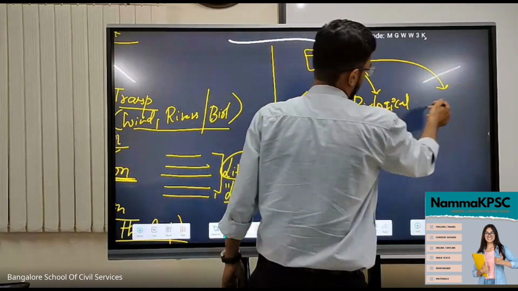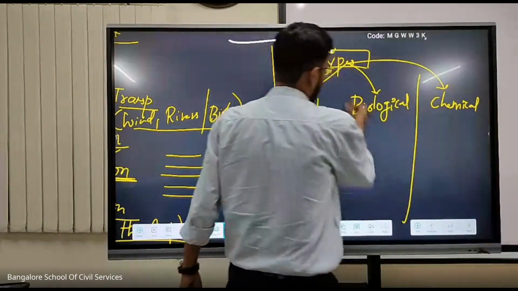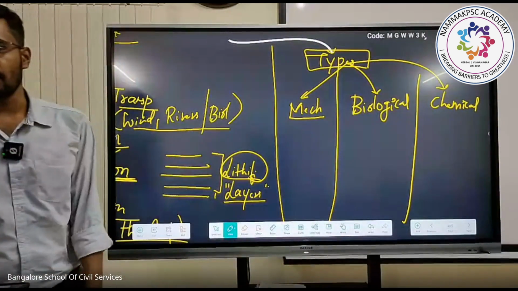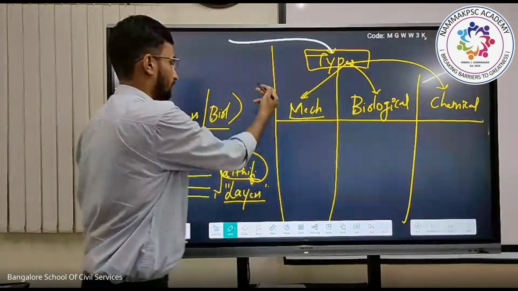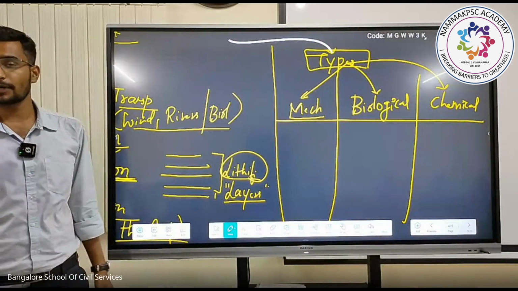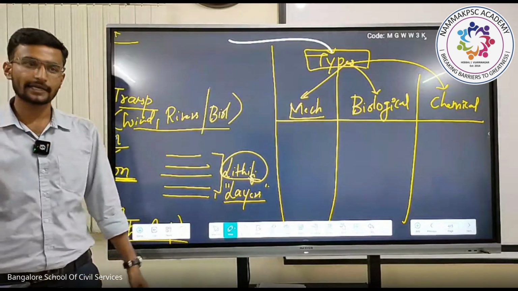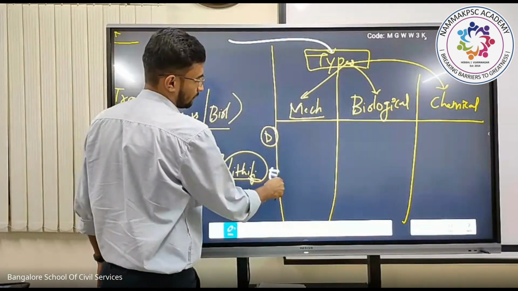The last one is chemically formed sedimentary rock. Now, what is our subtopic? Definition and examples.